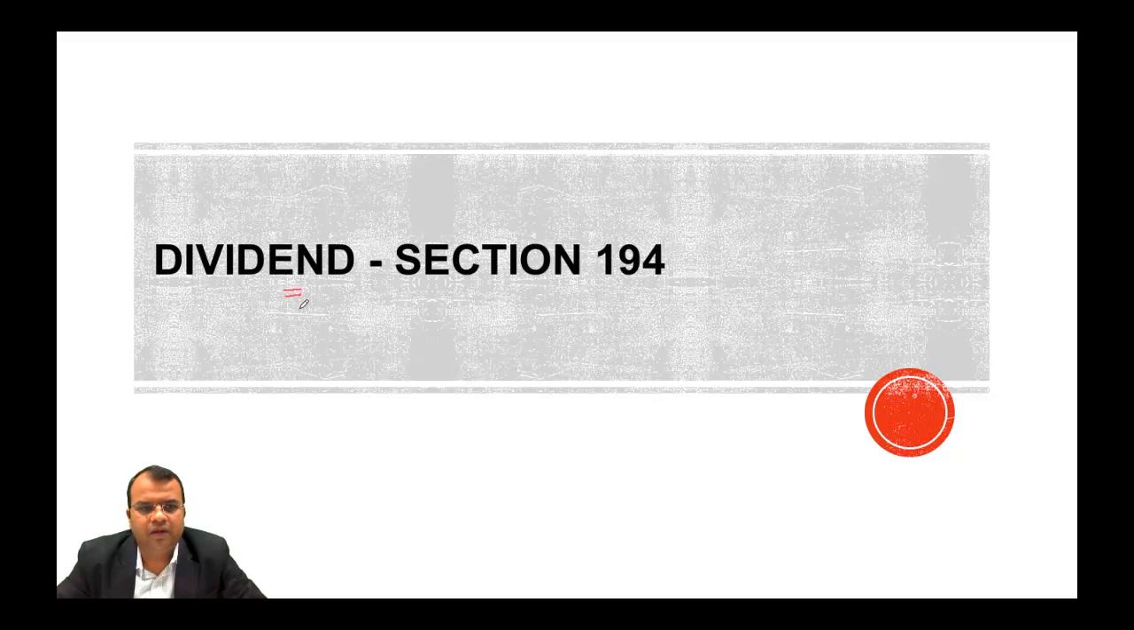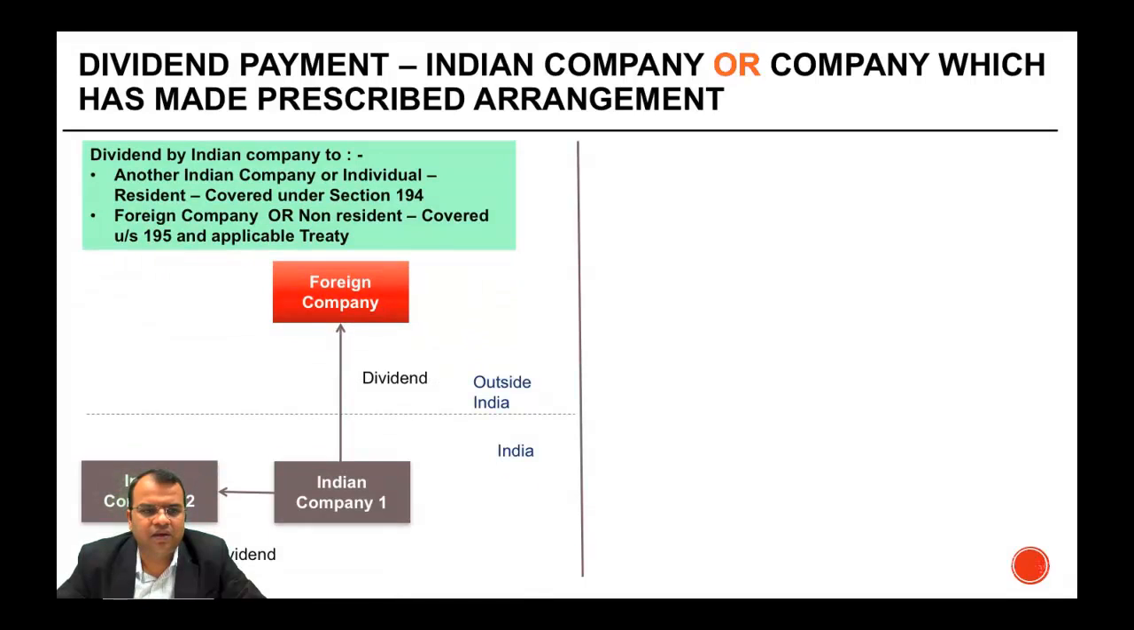Dividend. The withholding tax on dividend is covered under Section 194. Now, dividend declared by an Indian company is exempt in the hands of the shareholders. So, when we talk about dividend, it can actually be declared by an Indian company to another Indian company or a foreign company. Right? Instead of Indian company, you can also have someone who is a resident.